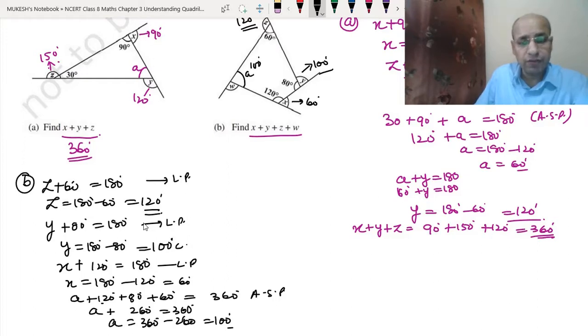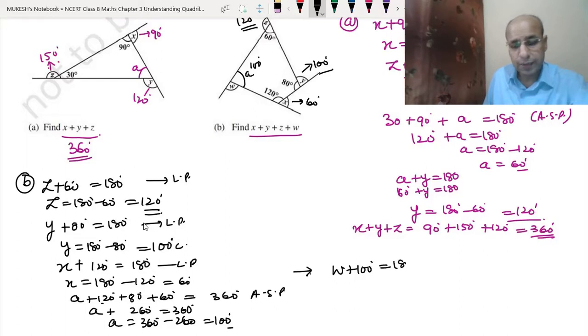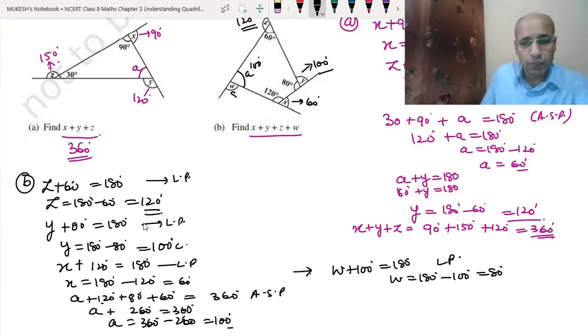From this 100 degrees we can find W. So W plus 100 degrees equals 180 degrees, which is again a linear pair. So W equals 180 degrees minus 100 degrees, which equals 80 degrees. So we have found W as 80 degrees. Now we have to find x plus y plus z plus w.